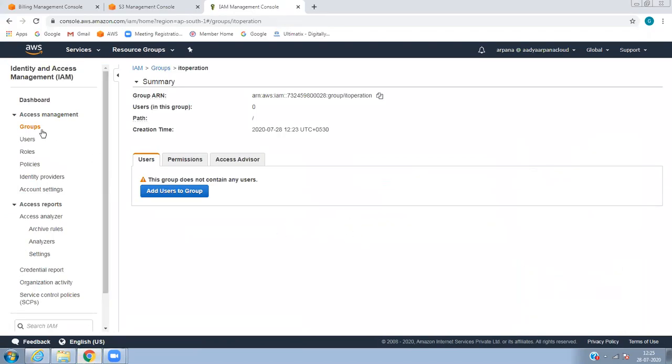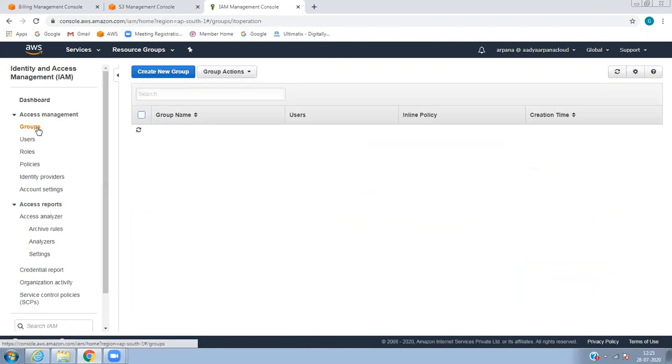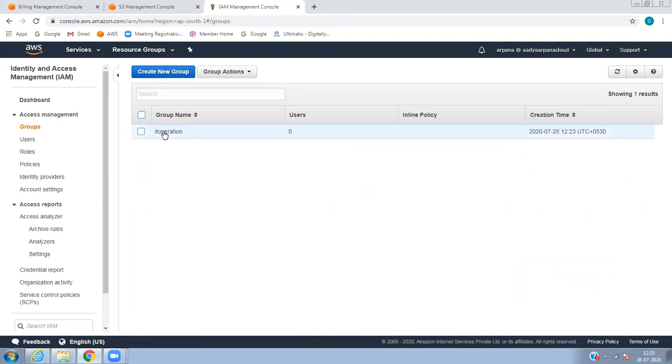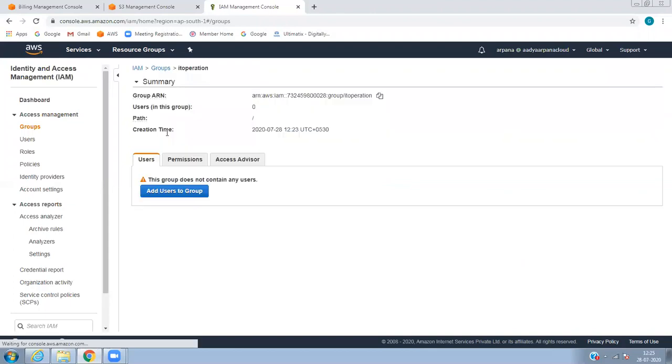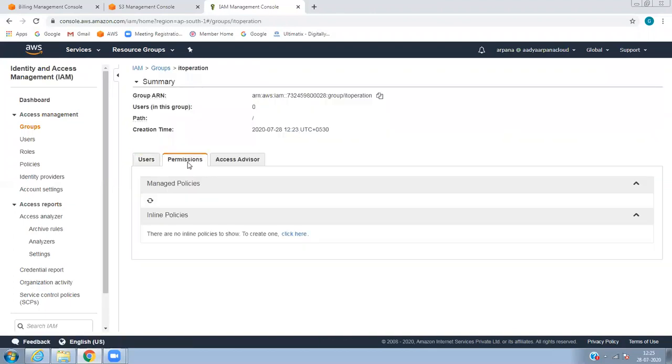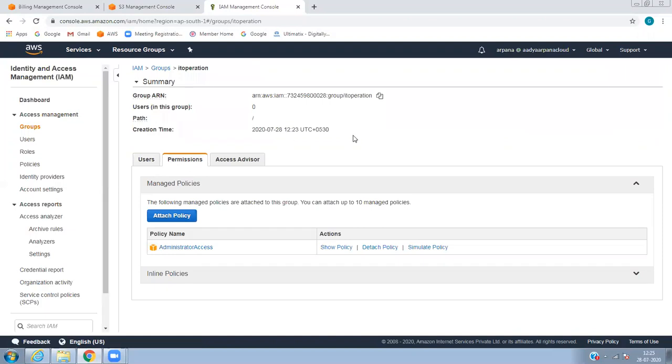So now let's do one more step ahead. So you know what a group is. The group is a number of people who join the organization, irrespective of team. You can create a group and attach the permissions. This will help you. For example, your manager will ask you, "Hey, how many admins are there? Can you extract the report? How many developers are there? How many have full access?"